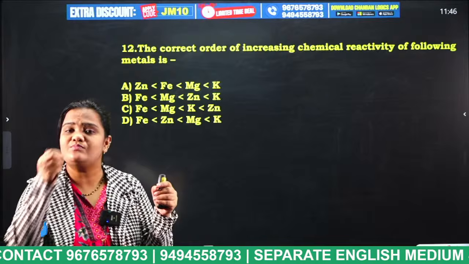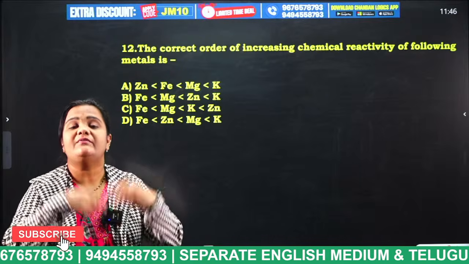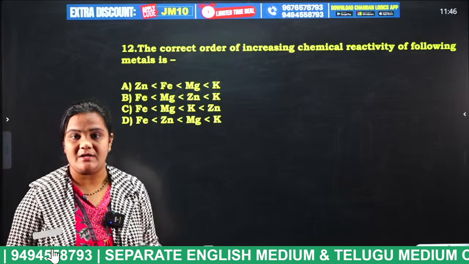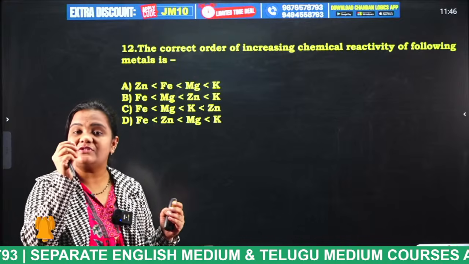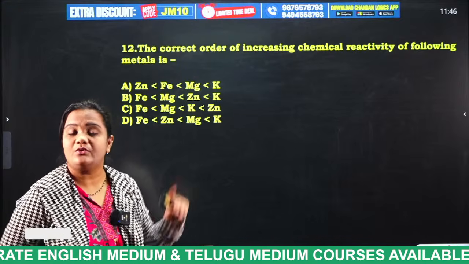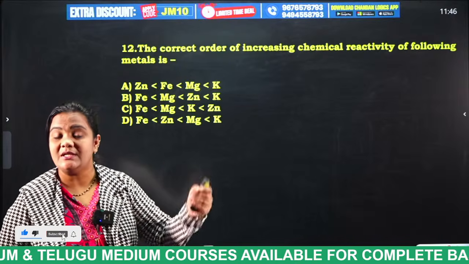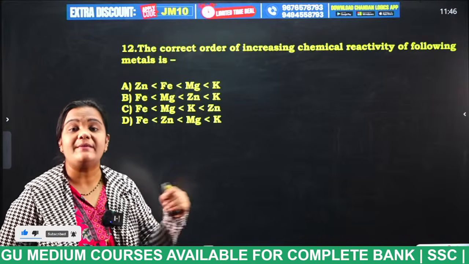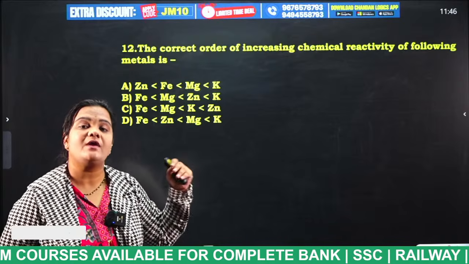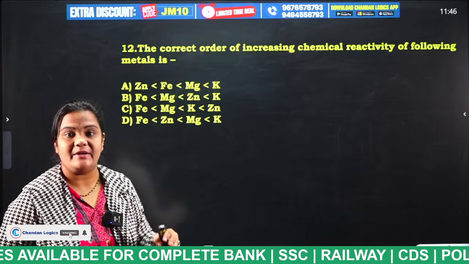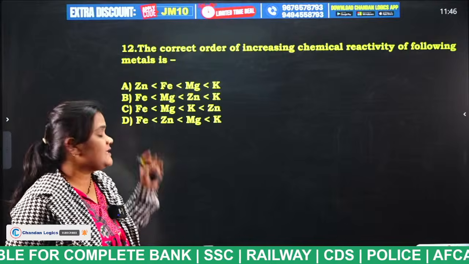If we give it even a small ignition, it will turn into white powder, ashes, and that white powder we use as an antacid tablet. Okay, and next is zinc.